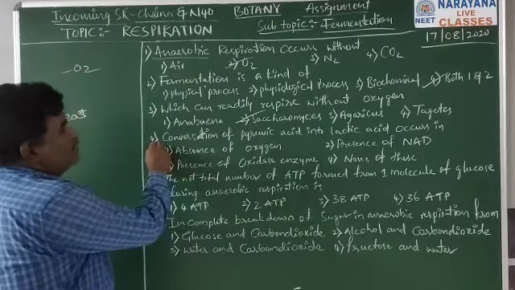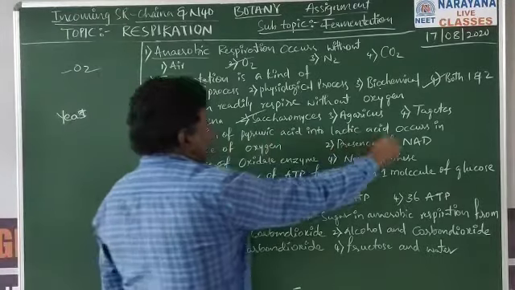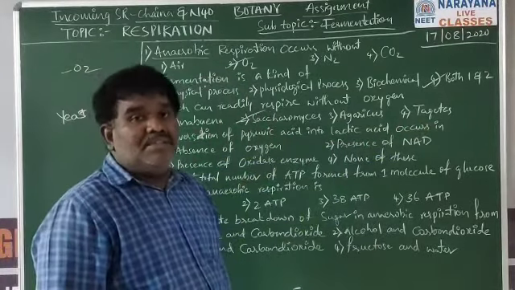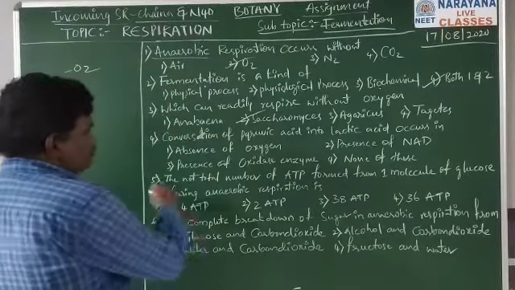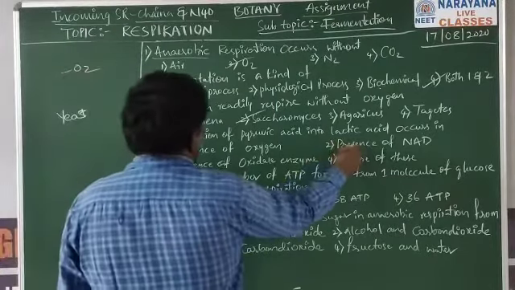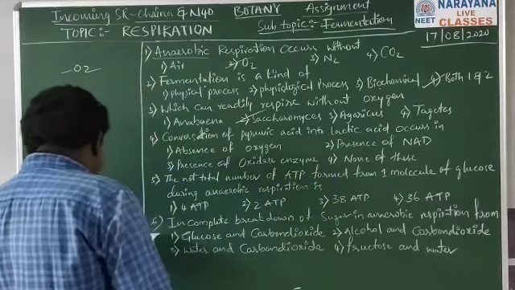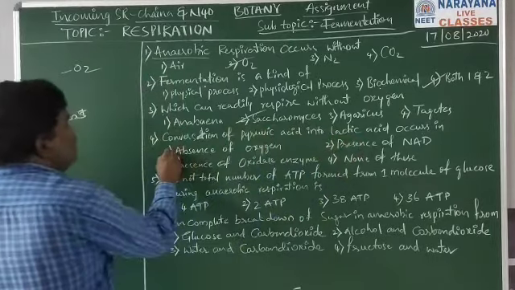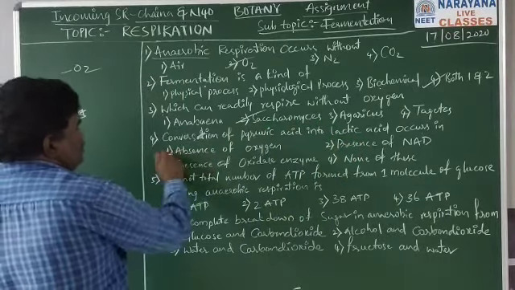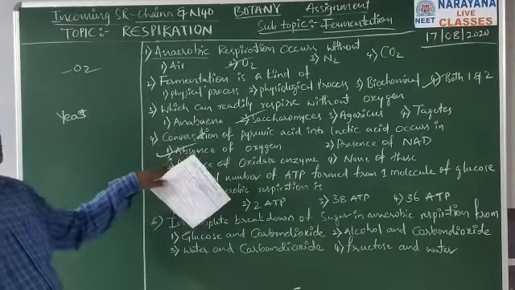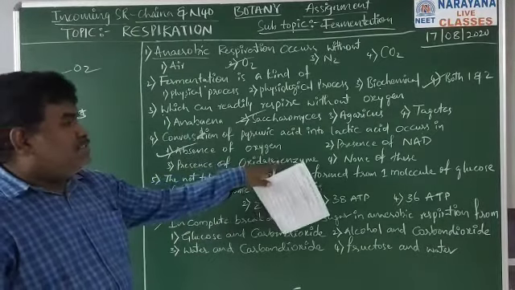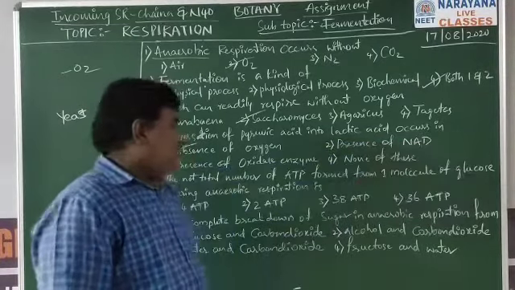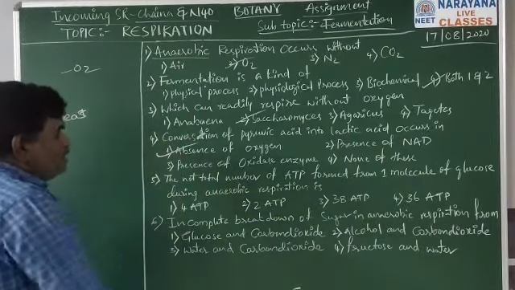Next, fourth question. Conversion of pyruvic acid into lactic acid occurs in. Pyruvic acid converted into lactic acid occurs in muscle cells. That is by using NAD. NAD is useful for reduction, whereas this occurs in the absence of oxygen, which is anaerobic respiration. The presence of NAD is not the point, it is by using NAD. So for the fourth question, the first option is the correct option.